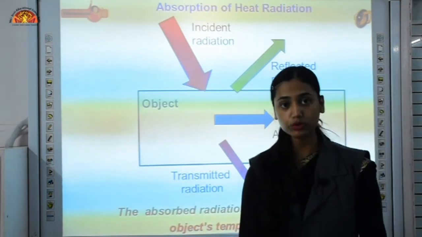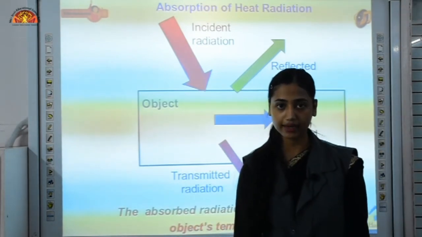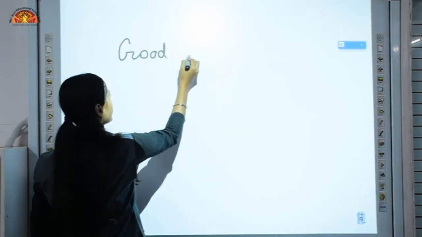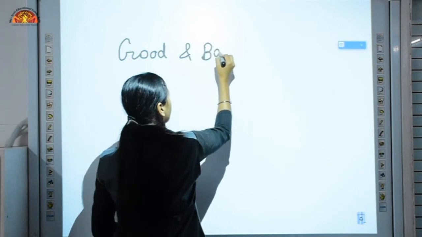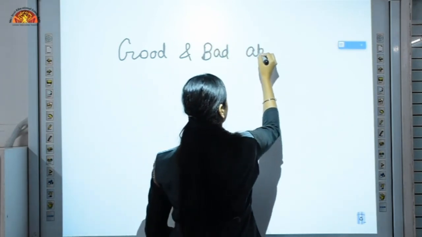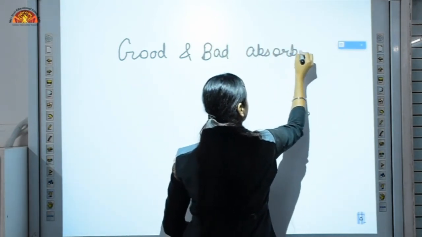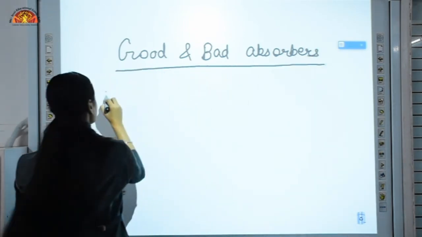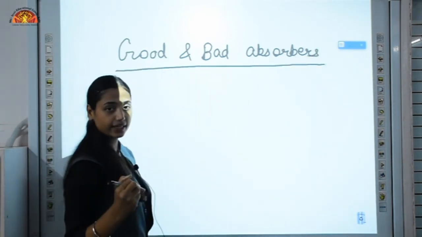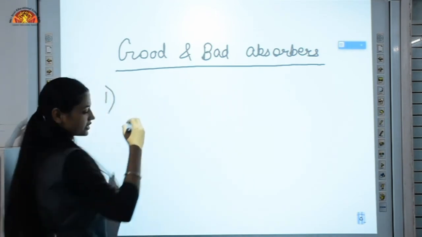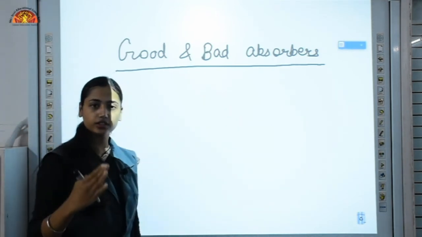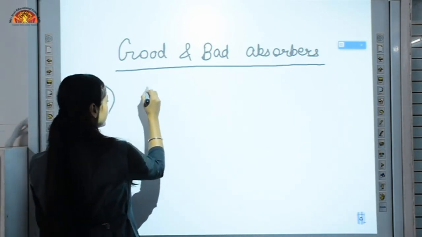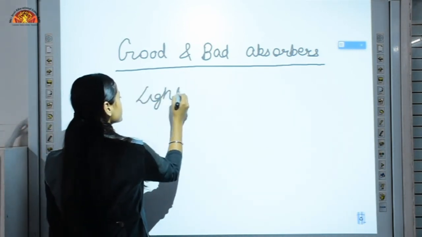Now there are good absorbers and bad absorbers. First, in tropical countries like India, we majorly use light colored vehicles like white cars, and we paint our houses with light colors. Why is this so?